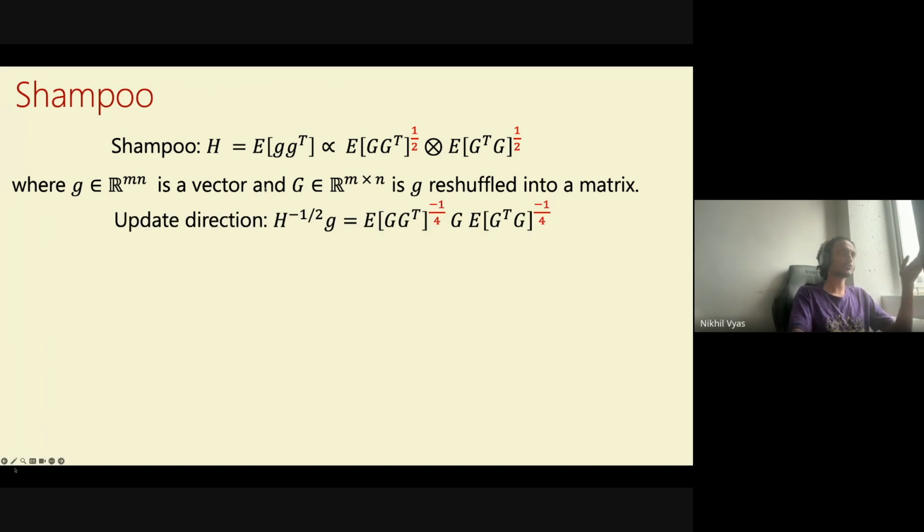Because we are going to follow AdaGrad for this paper, the direction of our movement is going to be H to the power of minus half. So you already had halves here and we have the new half here. So what we get is that the direction of movement becomes these minus 1 by 4s. This is what the original Shampoo paper proposes as the direction of movement for the weight matrix. Any questions on this description?